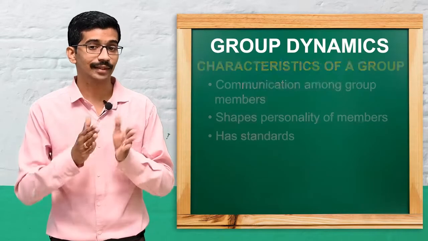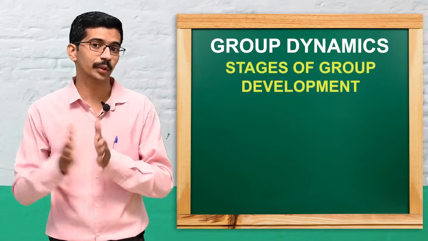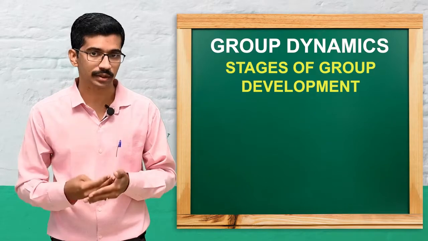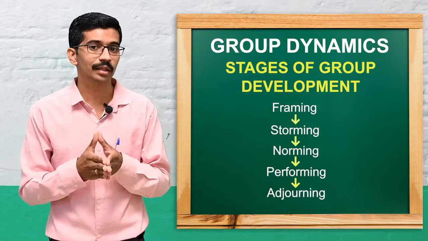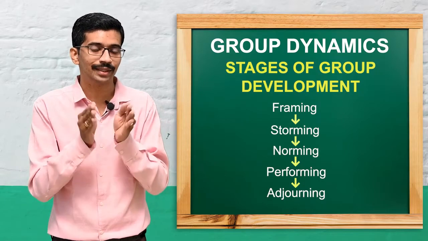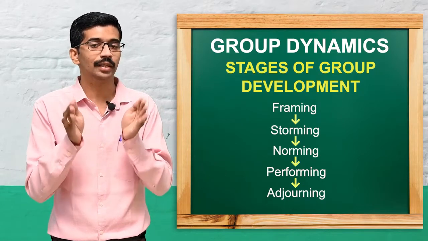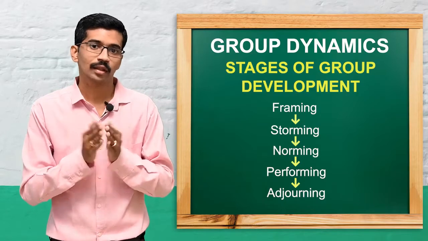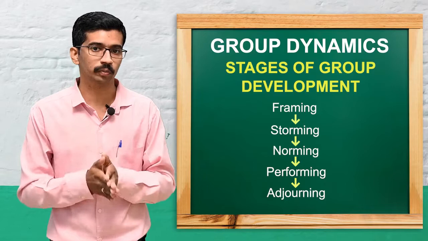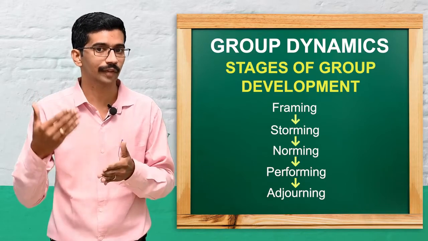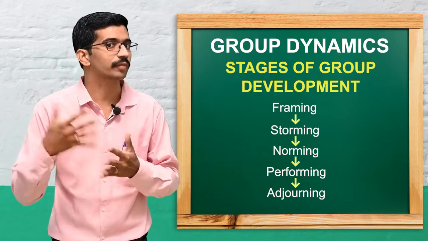Now we'll see what the stages of development of a group are. It has certain stages. We'll come to the first one, forming. Forming is the first stage of the group. Here the group members meet for the first time. In another simpler way, it is the forming of a group. The first stage of a group is called forming.